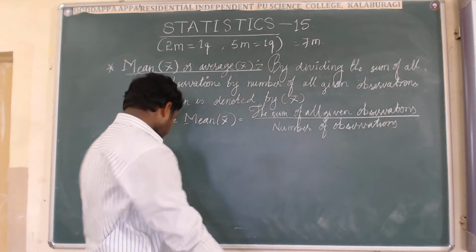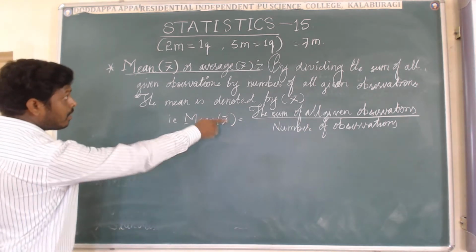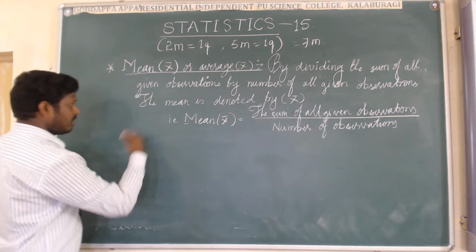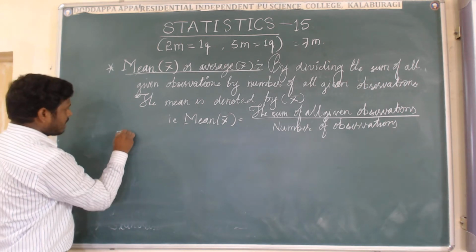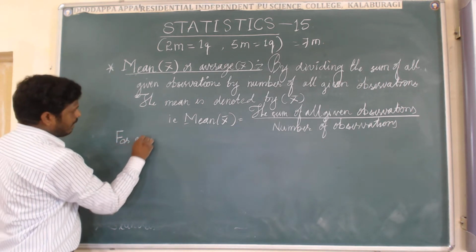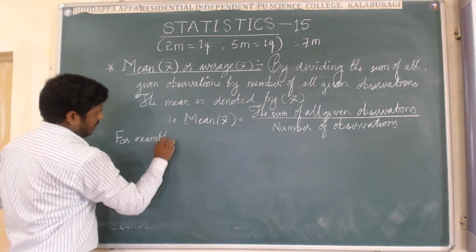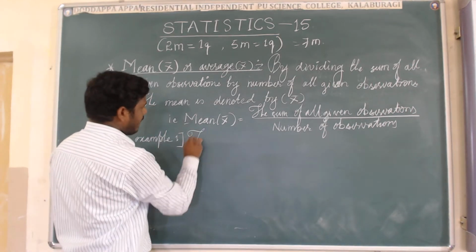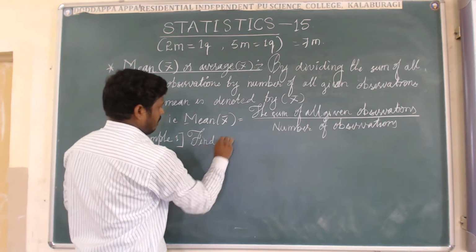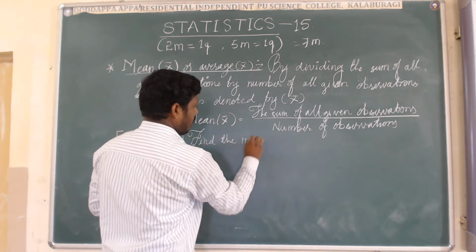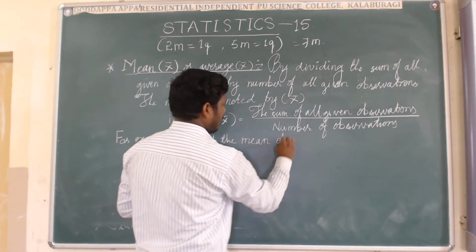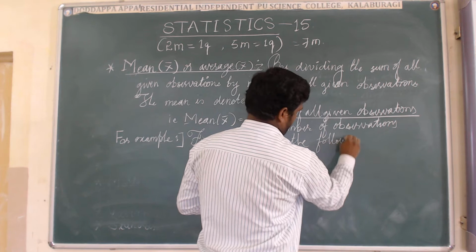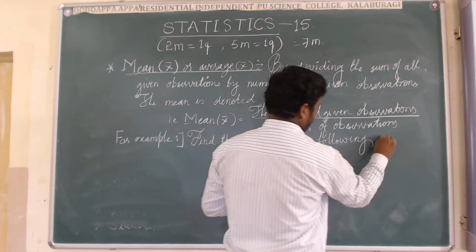Let us come to one example regarding the mean, how to find the mean or average of the given data, given observations. Example number 1. Find the mean of the following data.